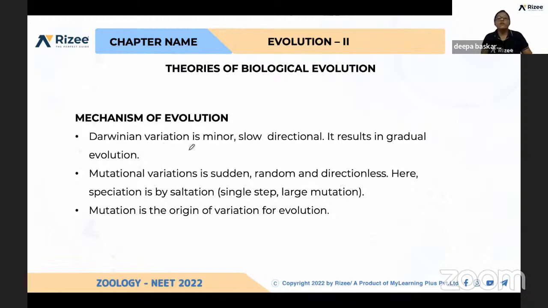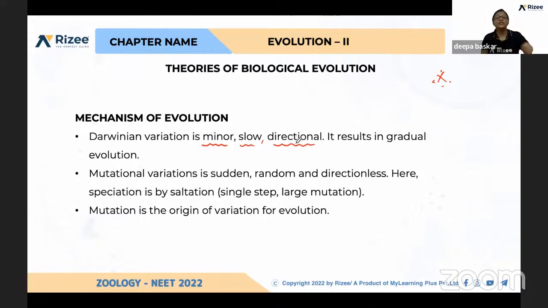So again, Darwinian variation. If you compare Darwin's theory and Hugo de Vries' theory, Darwinian variation is minor and very slow and directional. Please, this slide is very important. You should know the difference between Darwinism and the mutation theory. Always, what Darwin explained was that the variations were minor and small, and they lead to speciation. That was the explanation given by Darwin. And again, it is very slow and directional.